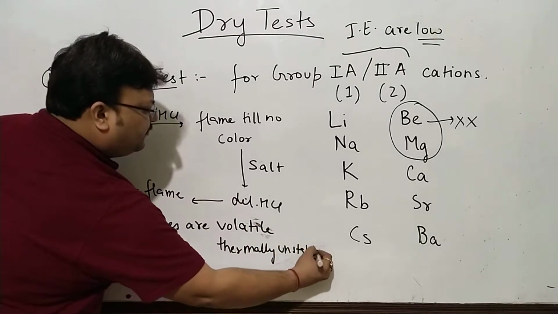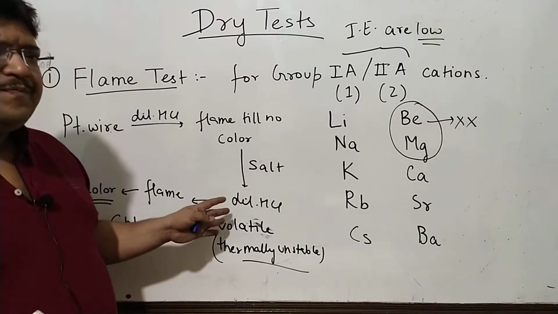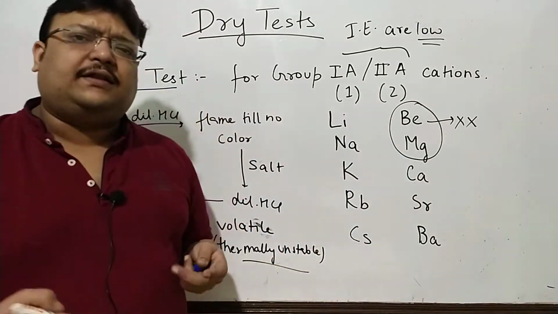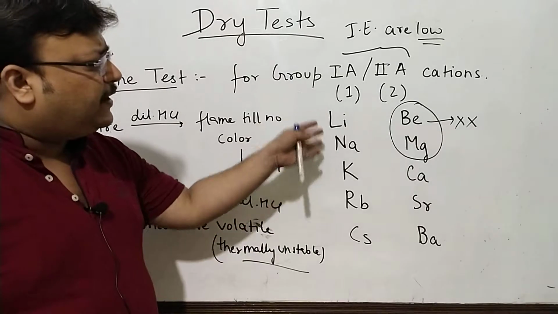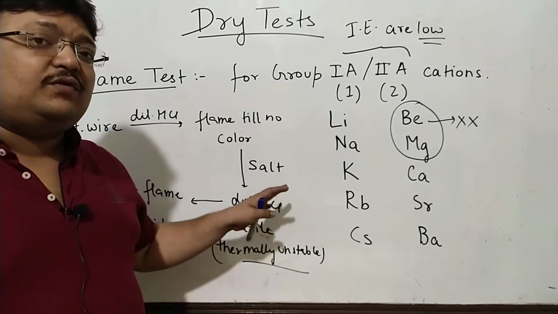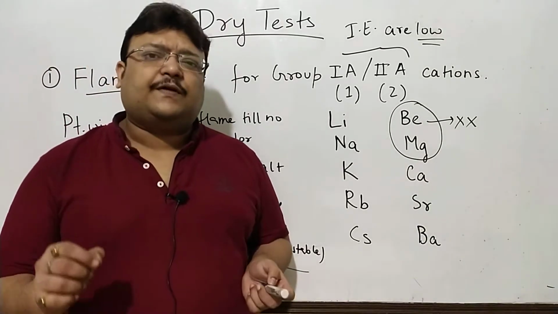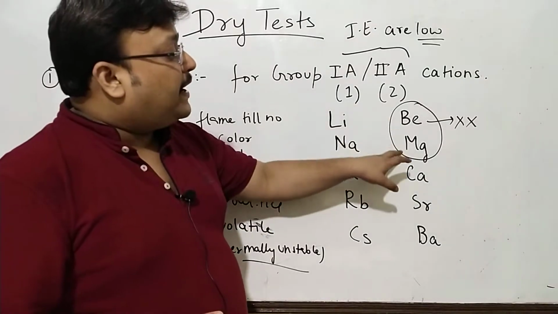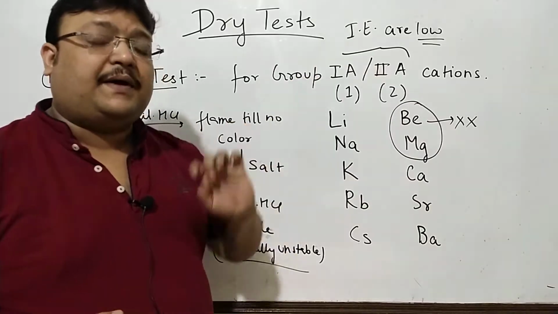You do not take sulfuric acid, because sulfuric acid is thermally very stable. Sulfates will not dissociate. So either the metal or their chlorides in the flame, the electrons could be excited. Chlorides will vaporize and flame test is possible. Sulfates, you know, will not dissociate. You do not take sulfuric acid for the same reason. And the color of the flame will help you in identifying the radical. I've told you beryllium, magnesium do not give the test because out of this lot, these are the two having maximum ionization energy.